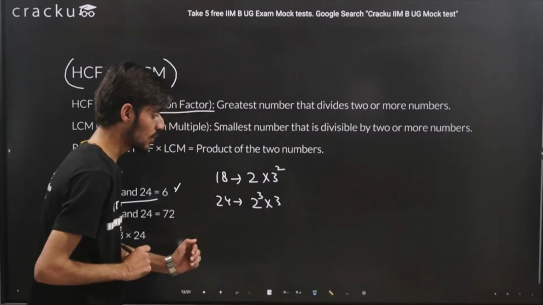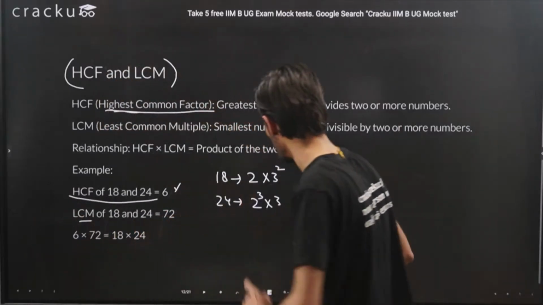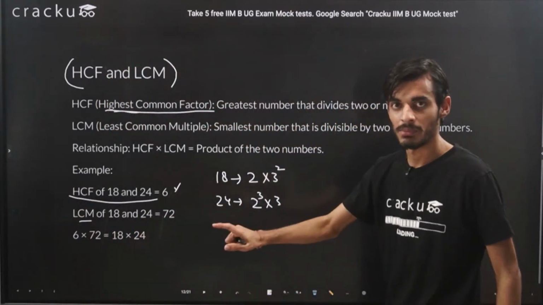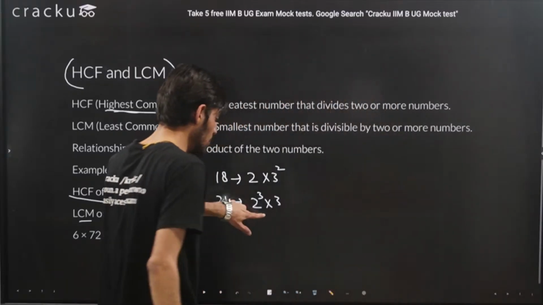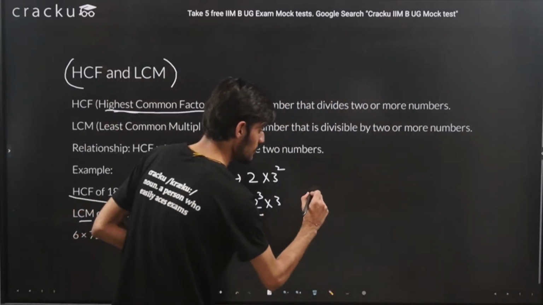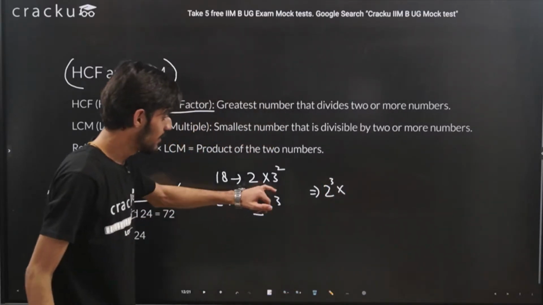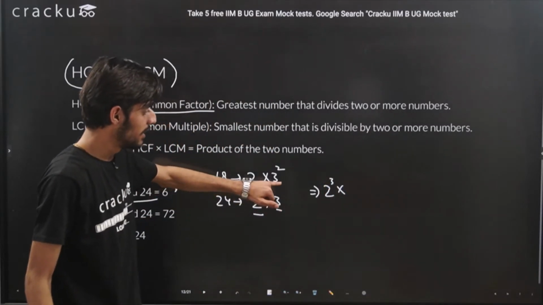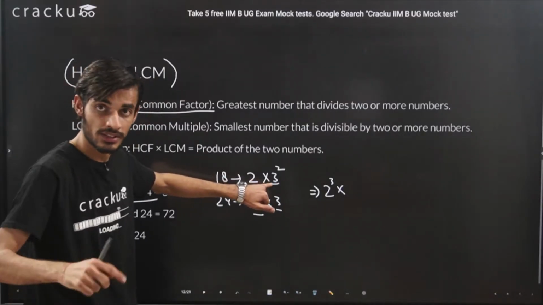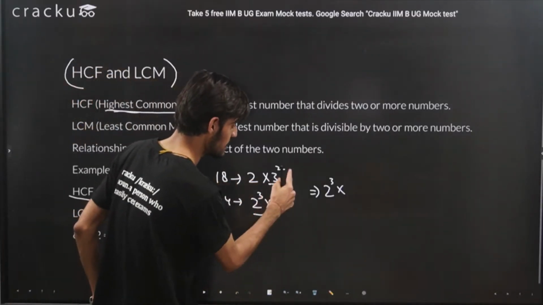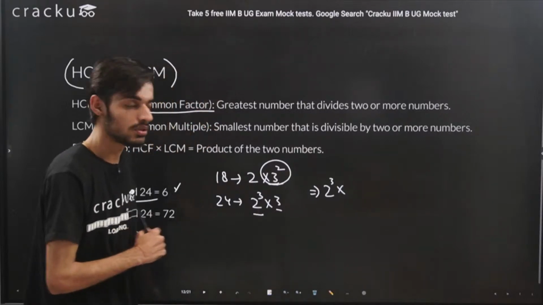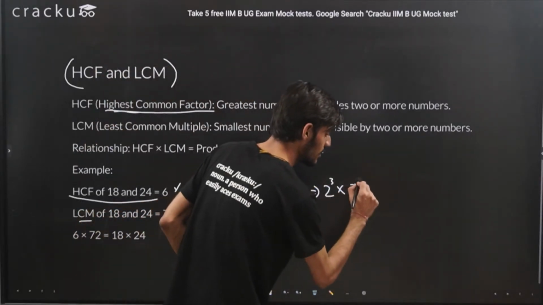Now we just need to see the highest power of every prime number. Here the highest power of 2 is 3. For 3, here we have the power as 1 and here the power is 2. So we are taking the higher power, right? So essentially we will take 3 raised to the power 2.